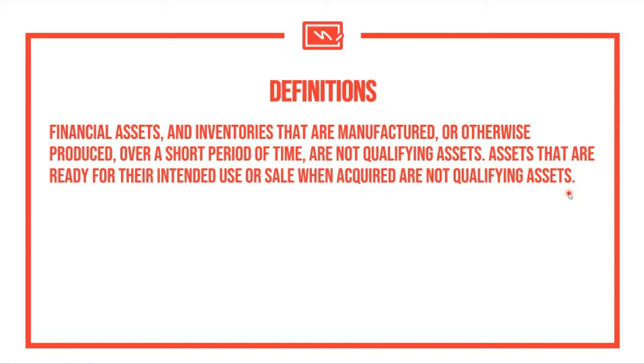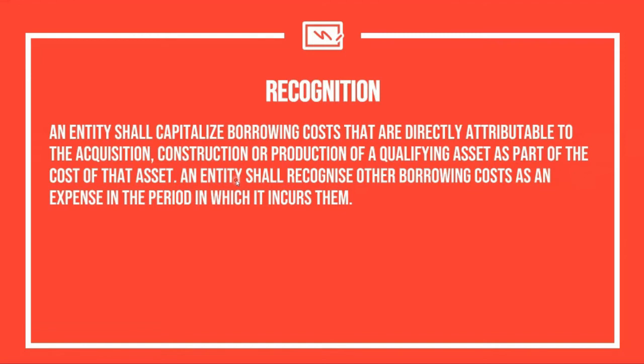So it should be based on whether the item was ready when you acquired it or whether you did further processing prior to using it. So that's basically the concept that needs to be satisfied here. So if the items are just being prepared over a short period of time, then they cannot be considered as qualifying assets. So with that, let's proceed with the recognition of your borrowing costs.